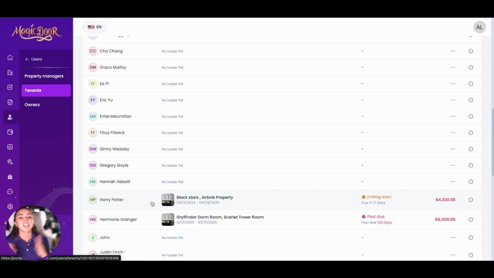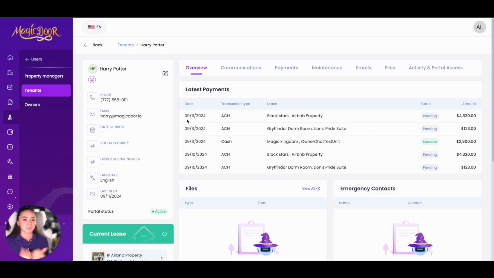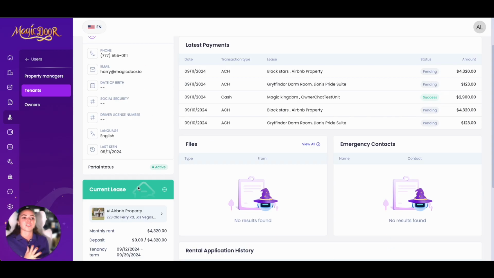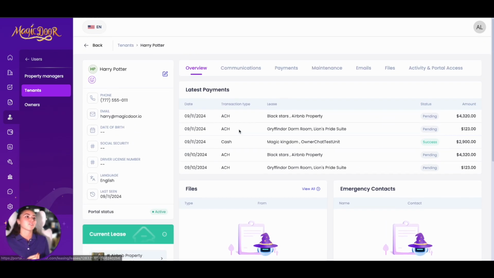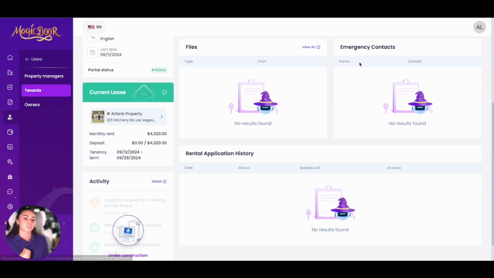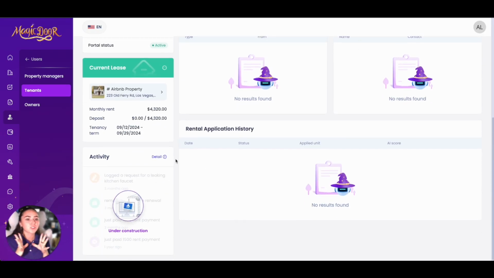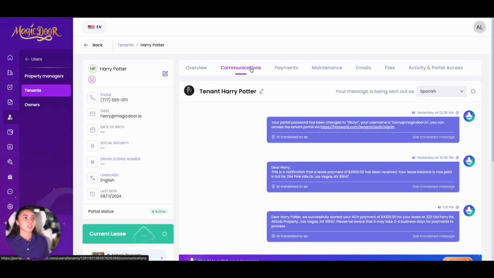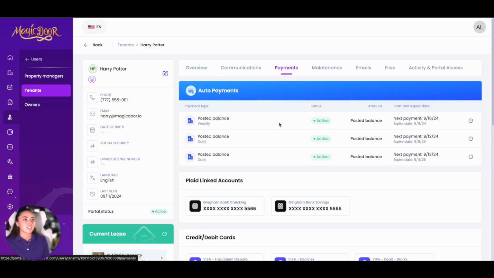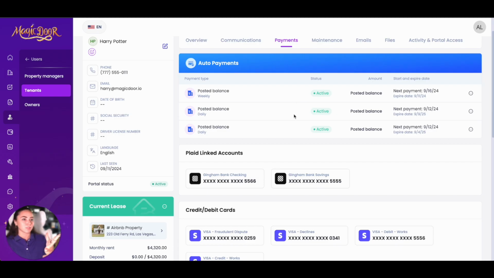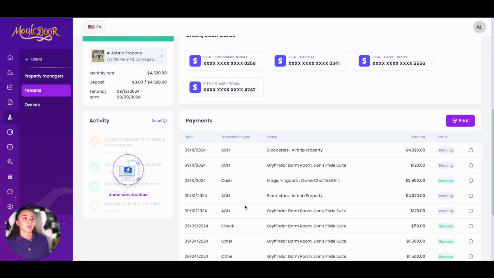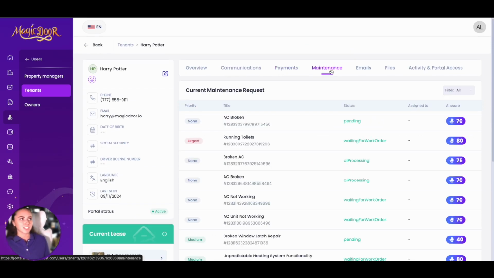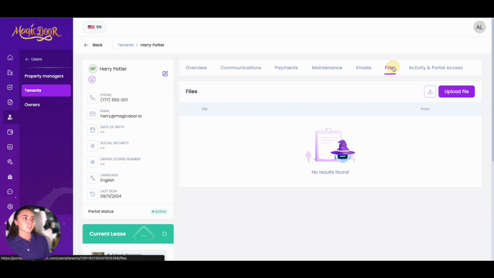These are all clickable. Here I can see all of the stuff pertaining to the specific tenant. So this is your tenant overview. You have all of their information, you have their current lease, you can set up a lease here. We have their latest payments, their files, emergency contacts, rental application. So this is where you can access all your specific tenant information. You also have a quick communication tab here to directly communicate with this tenant. You can see their payments. If they have auto pay set up, you'll be able to see that here, their linked accounts, their debit cards, their previous payments, and you can easily print this out as well. You can also see all of their maintenance requests, their emails, any files attached to this.